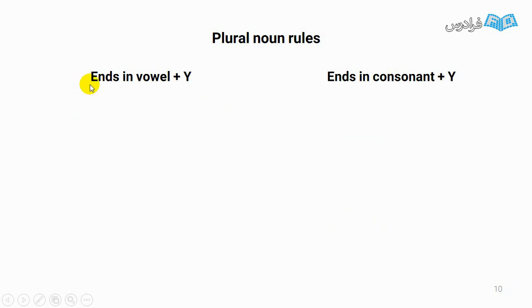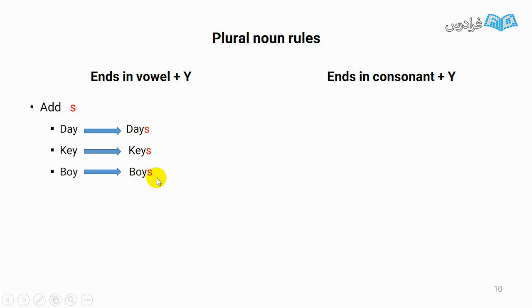If a noun ends in vowel and y, like this, we have to add s. Day, a vowel and y. Days. Or key, vowel, y. Keys. It is true about these examples too.